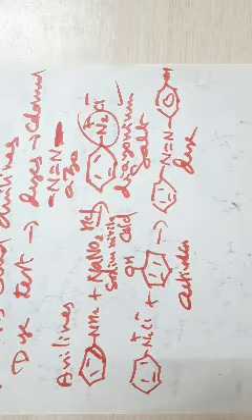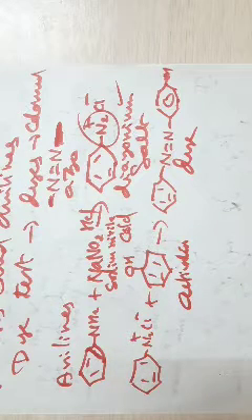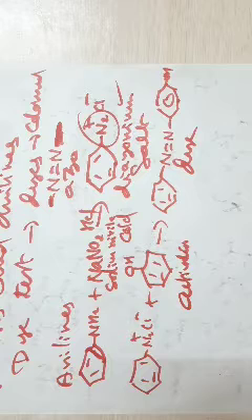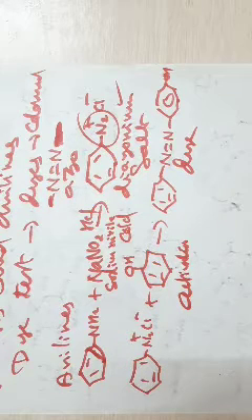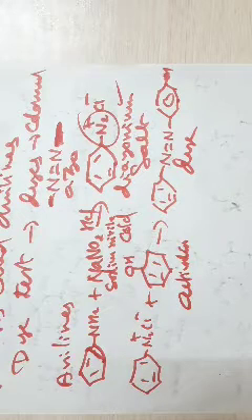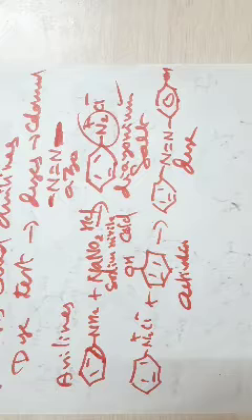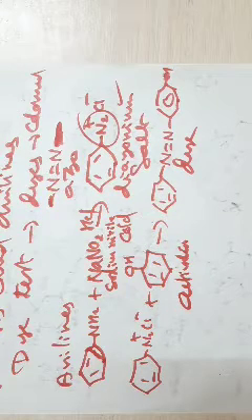Please remember, the mechanism is very similar. You can refer to Jerry March for this reaction. And already we have discussed chlorination, halogenation, Friedel-Crafts alkylation, acylation, nitration, sulfonation, all these reactions.